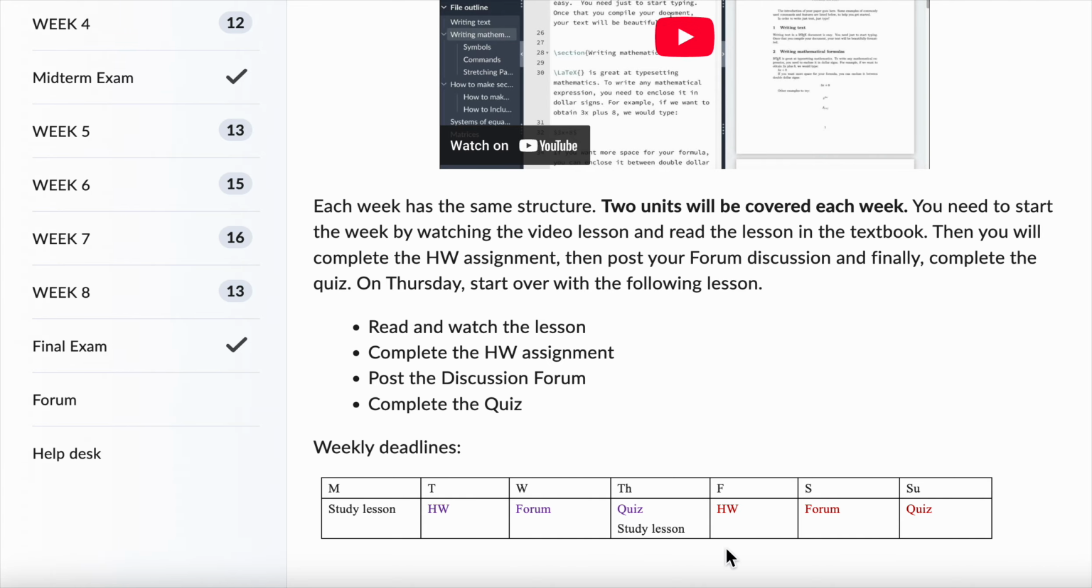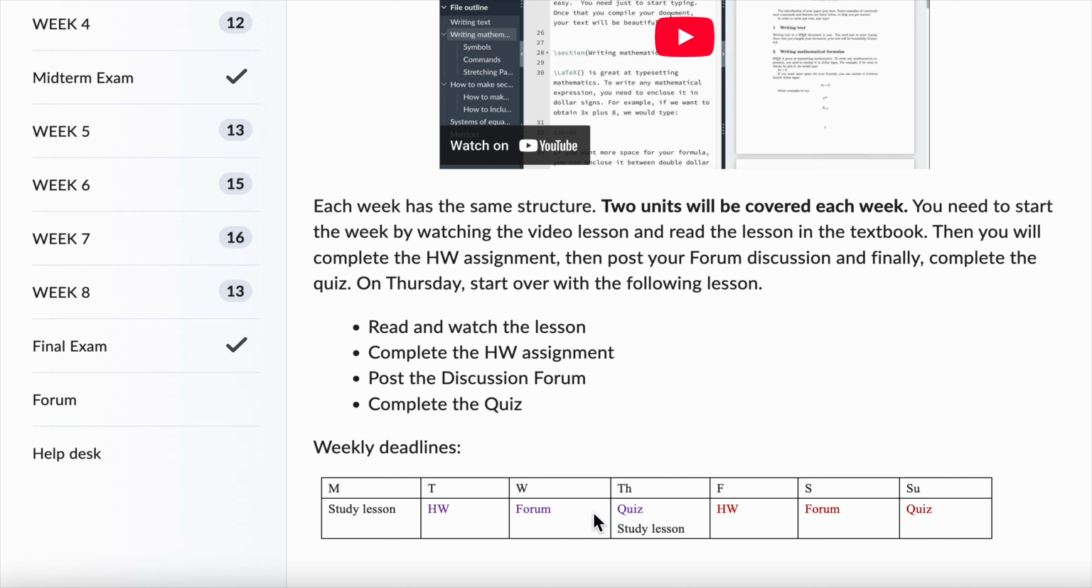Let's say that the general structure of this class is each week is going to contain 2 units. So in each week, you have to do homework, forum, and quiz twice. For example, a generic week in the summer is going to be on Monday, you study the lesson. And then on Tuesday, you do the homework. On Wednesday, you have to post your forum. And on Thursday, you do the quiz.